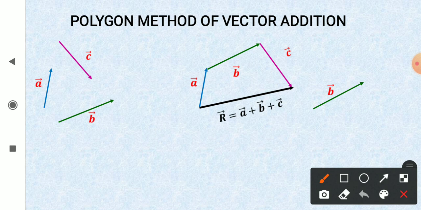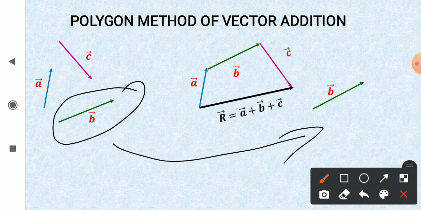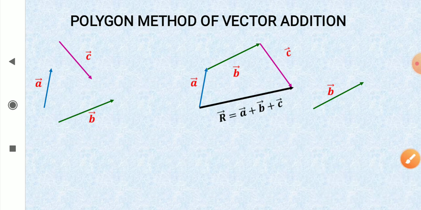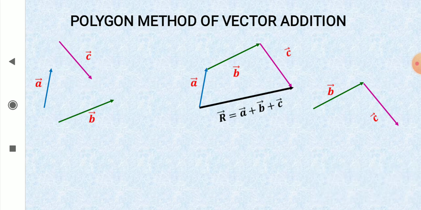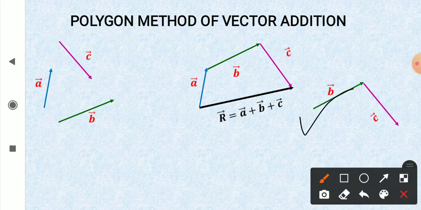So here I have drawn vector b first, parallel, just shifted with the same length, and then I have drawn vector c parallel to it, and now see, tail to head, tail to head. Now the third vector will start from this point.